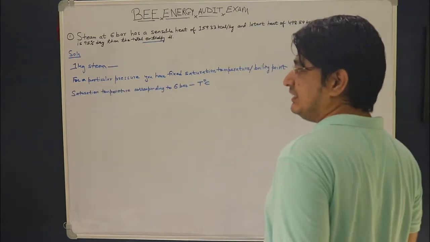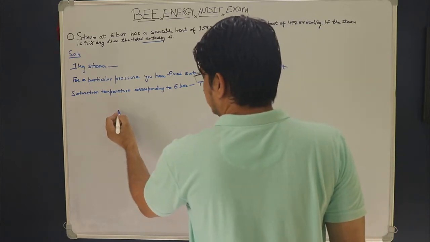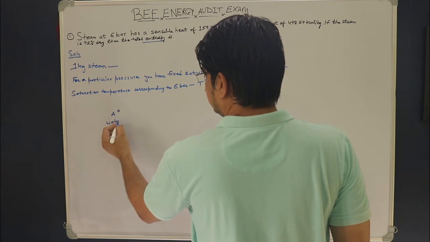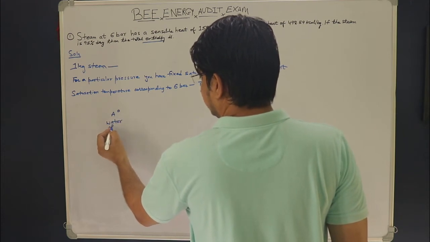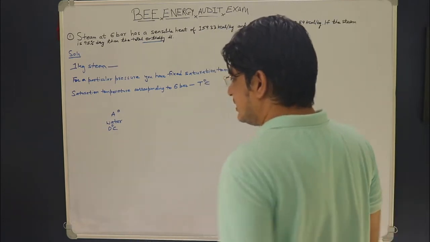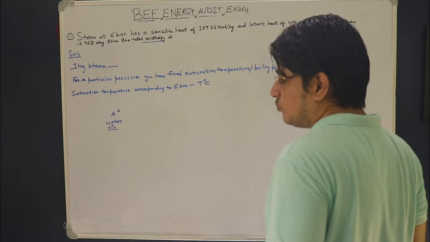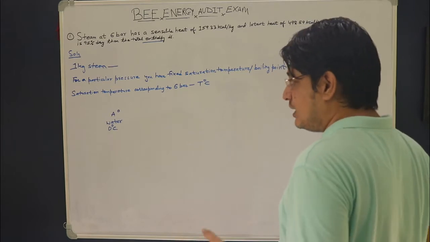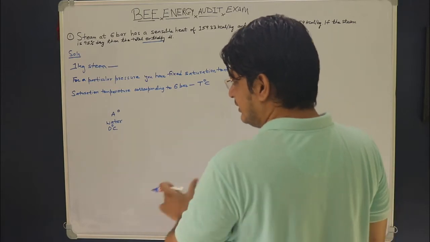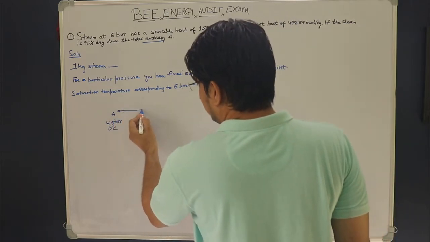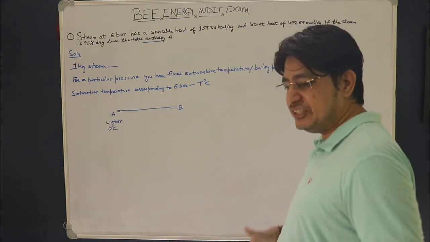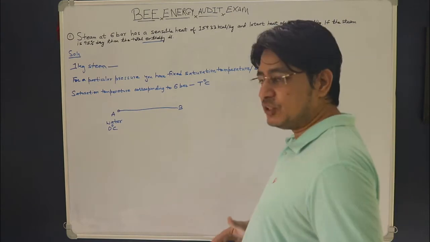And now we will have a look at how the steam is getting formed. First you will have a point A where you will have water which is at 0 degree centigrade. Now you keep on adding heat energy to this water. As I have already told you, as you keep on adding the heat energy, its temperature will rise and eventually a point is reached where the water has reached its boiling point or the saturation temperature.